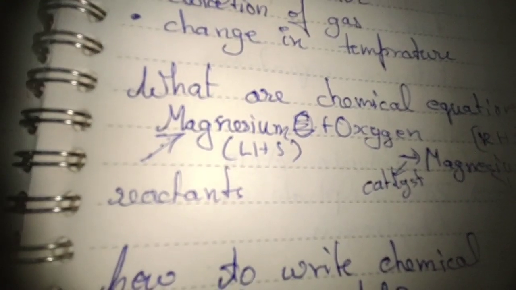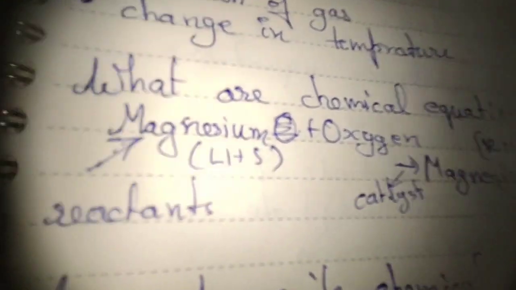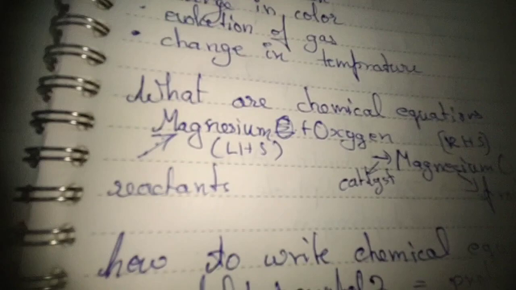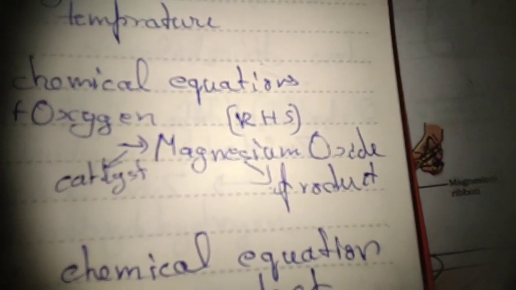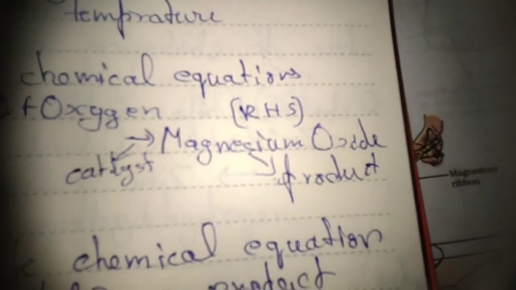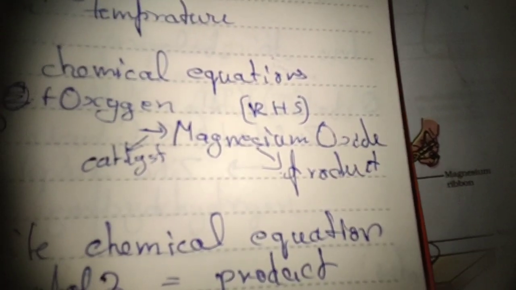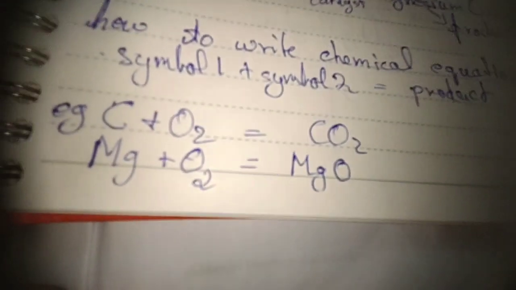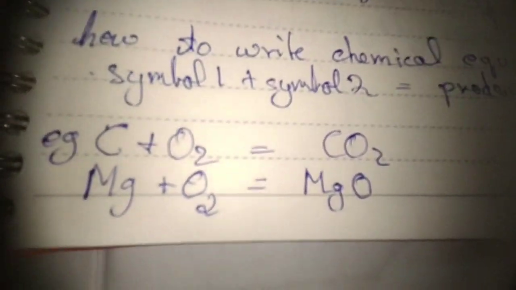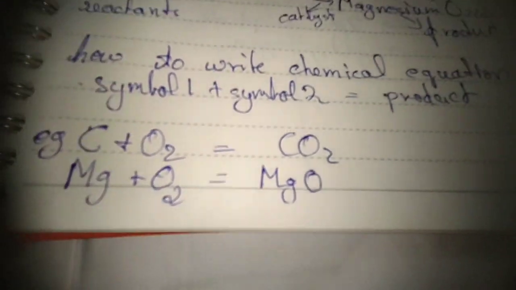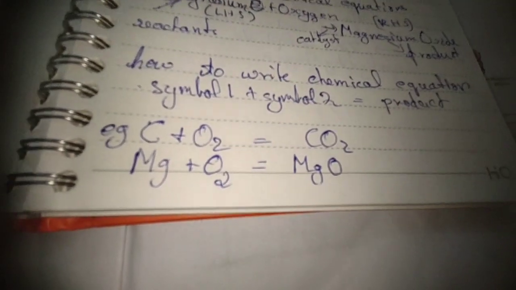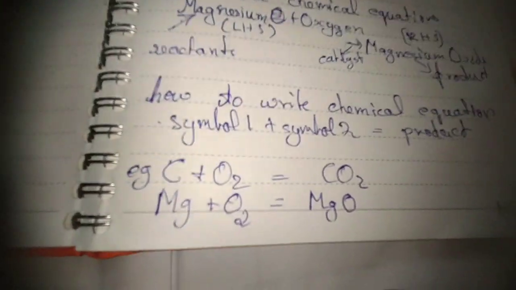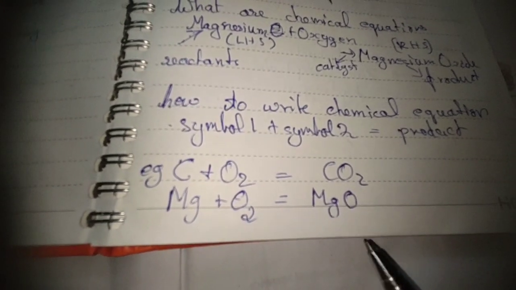Like we have magnesium and oxygen here, which are our LHS or reactants. Here we have our RHS or product, which is magnesium oxide. The equation for this would be Mg plus O2 equal to MgO. But you would have noticed something here.